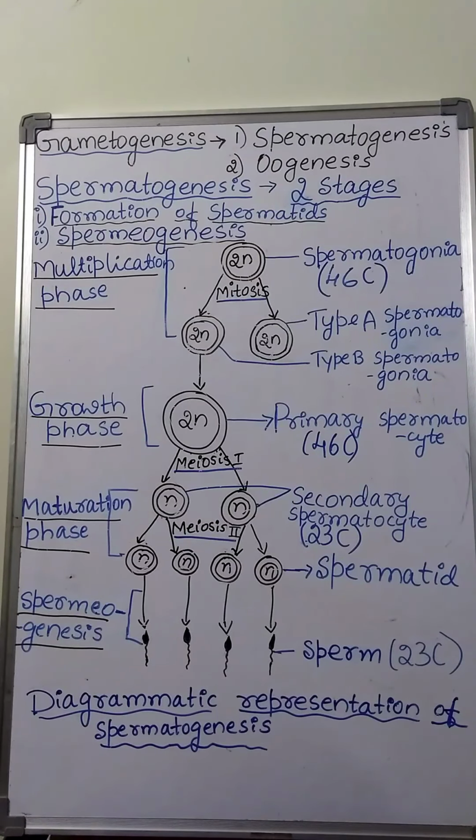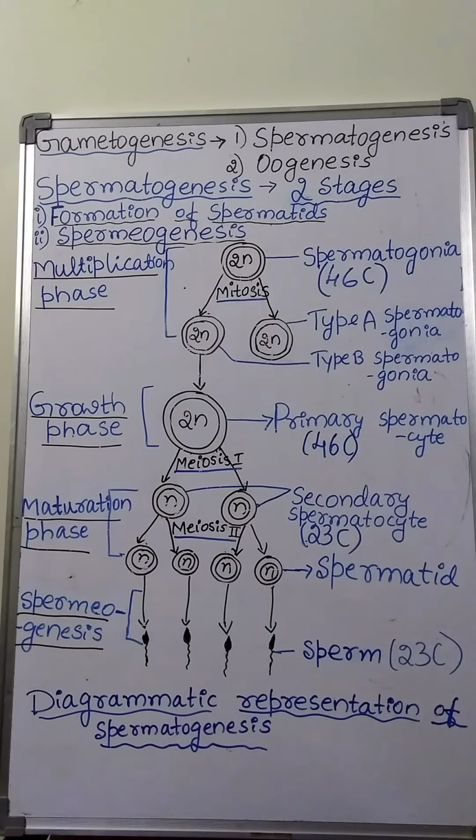Seminiferous tubule is the structural and functional unit of the testis. It is lined by the germinal epithelium, which is made up of two types of cells, primordial germ cells and Sertoli cells.